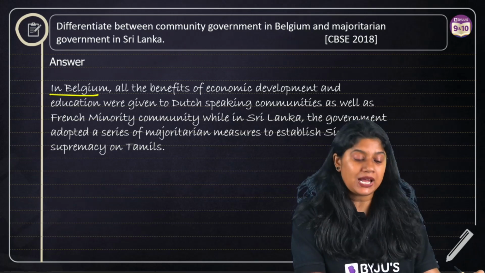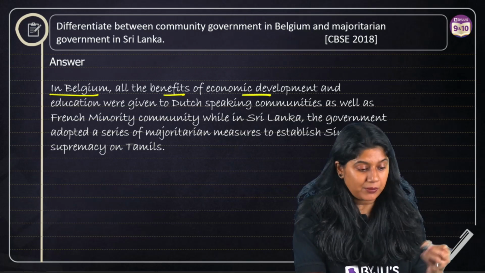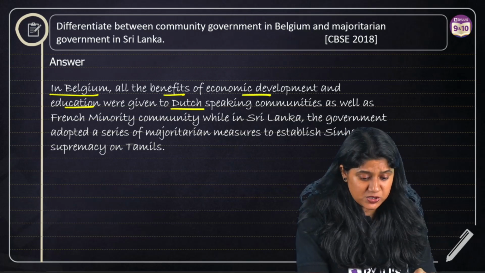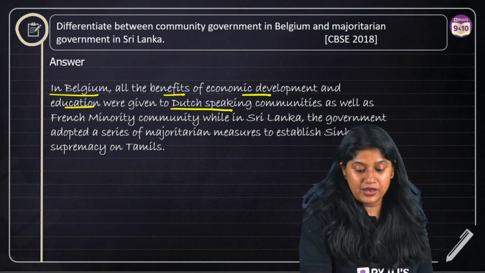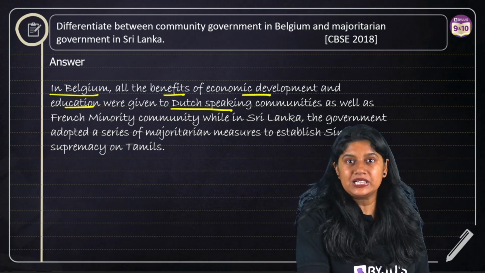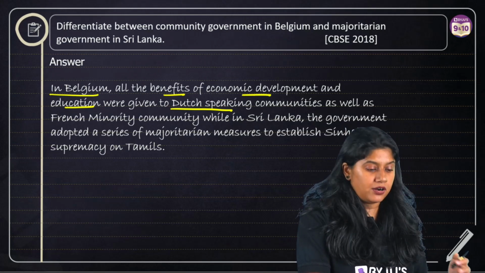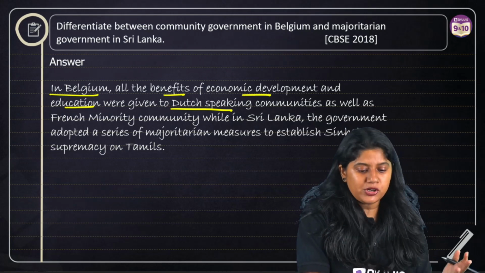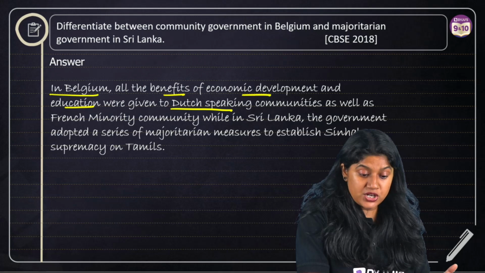In Belgium, we know that all the benefits of the economic development and the education were given to the Dutch-speaking community as well as to the French minority community. So both the Dutch-speaking and the French-speaking communities have a kind of equal share in the economic development and education.